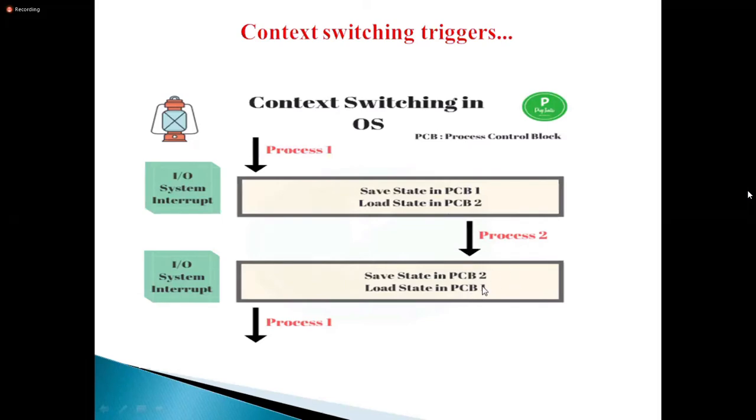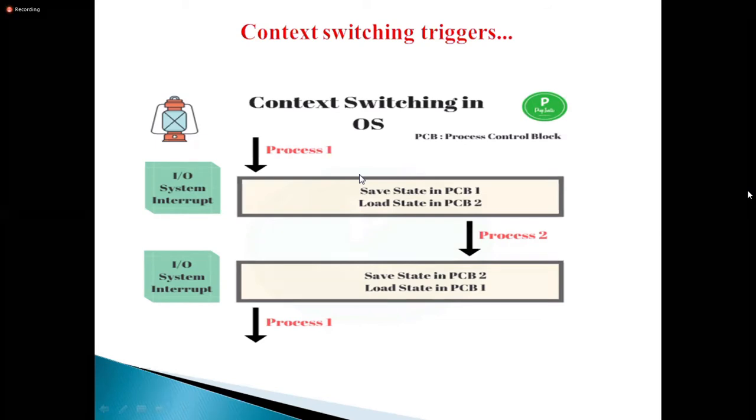So again here process 2 is saved into the PCB, that is the process control block. Now the new process, process P1, is loaded. In this way the context switching happens. For example, I have two processes. First the process P1 is executing.